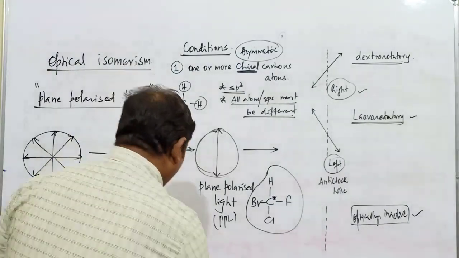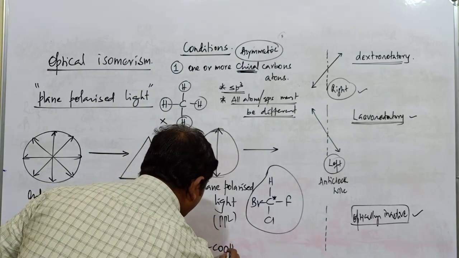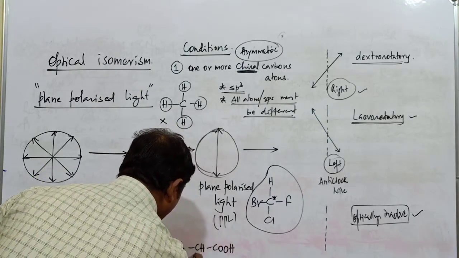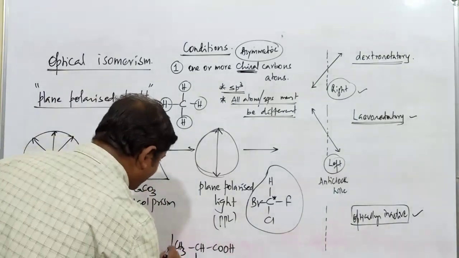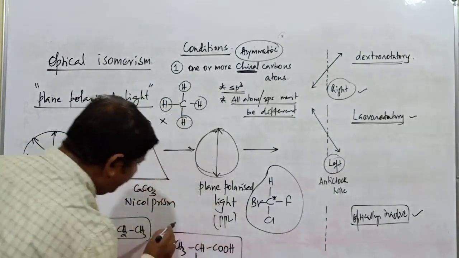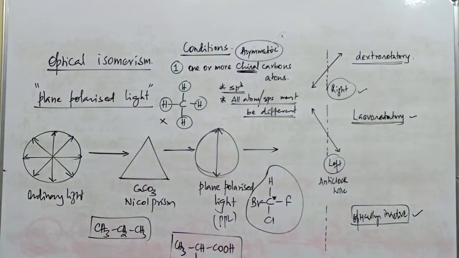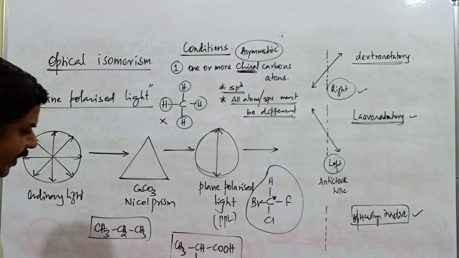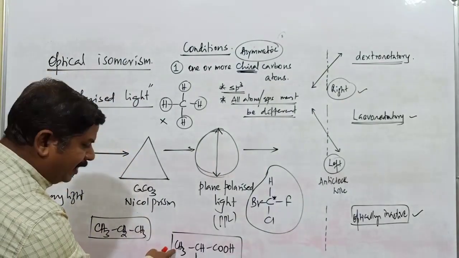If I go with another example, CH3, CH, COOH, and this is OH. This compound is commonly called lactic acid, 2-hydroxypropanoic acid. What's the total number of carbon atoms in this compound? Three. Out of three, how many carbon atoms are chiral? This carbon atom bonded to three hydrogen atoms can never be chiral.